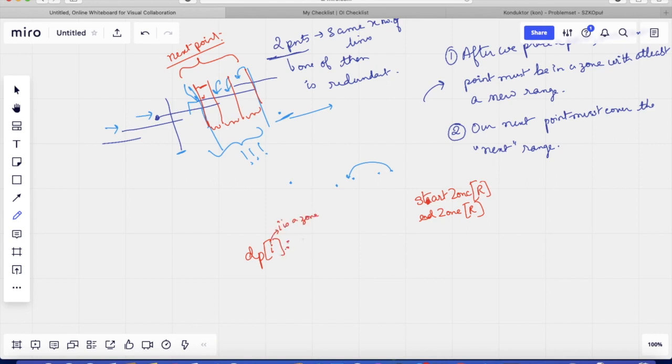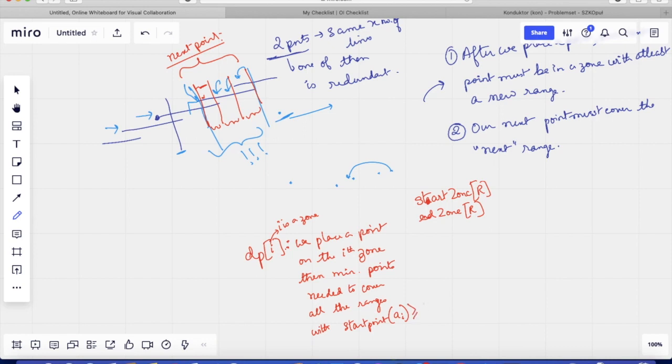Now dp[i], where i is a zone, means we place a point on the ith zone, then the minimum number of points needed to cover all the ranges with start point, which was effectively the A[i] that we were given in our input, greater than or equal to whatever the zone endpoint of i is. So I'll just denote it with i.